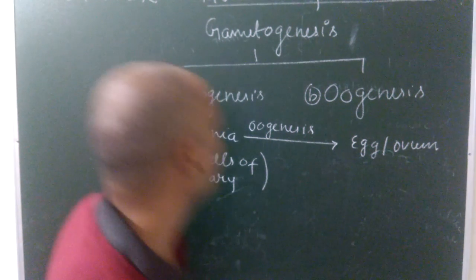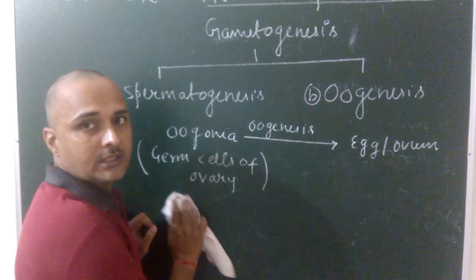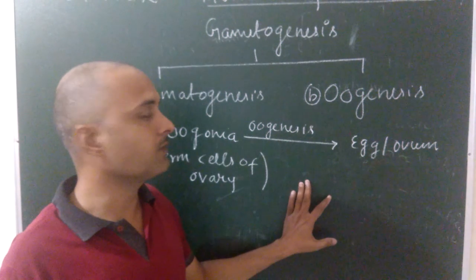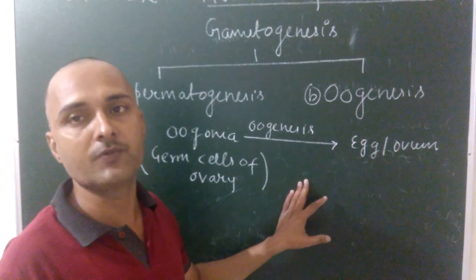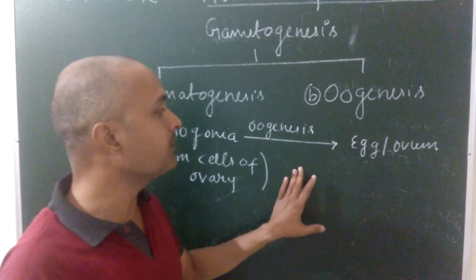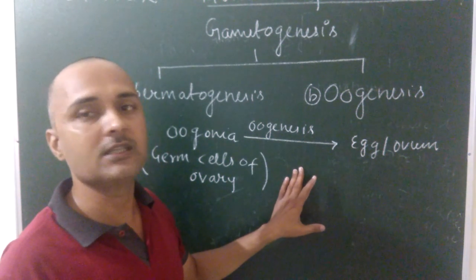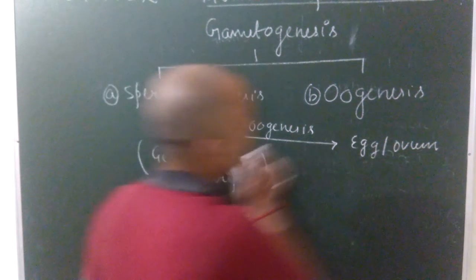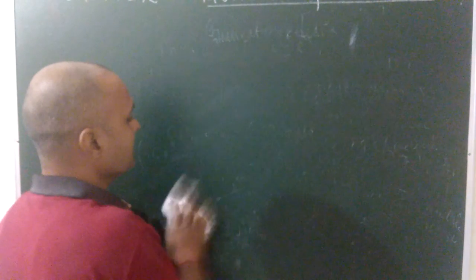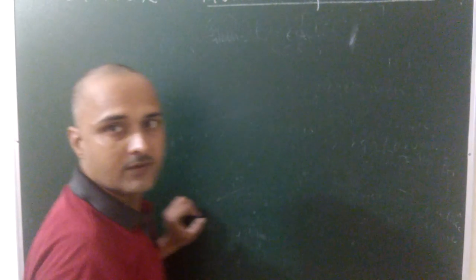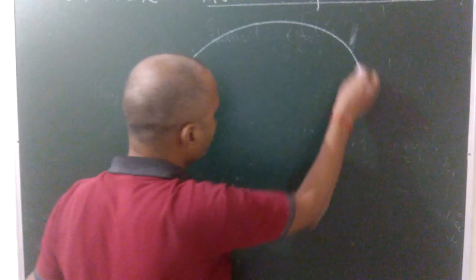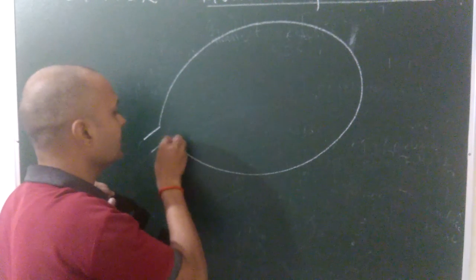Now see the various phases of oogenesis. I have already explained that spermatogenesis in the human male is completed in 4 phases, but oogenesis is completed in 3 phases, and the complete process of oogenesis takes place inside the ovary. Let us first see the various parts of the ovary, how the ovary is divided into various parts. Suppose that this is the ovary, either left or right.